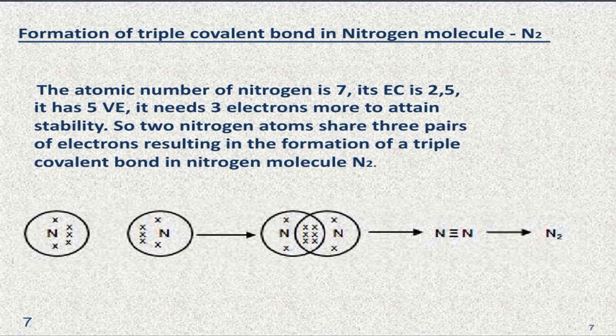That means in nitrogen molecules, both nitrogen atoms contribute 3 electrons and thus share 3 electron pairs to form 3 covalent bonds. As shared pairs are shared by both nitrogen atoms, they acquire the inert gas configuration of neon in the valence shell. Such bonds are called triple bonds.